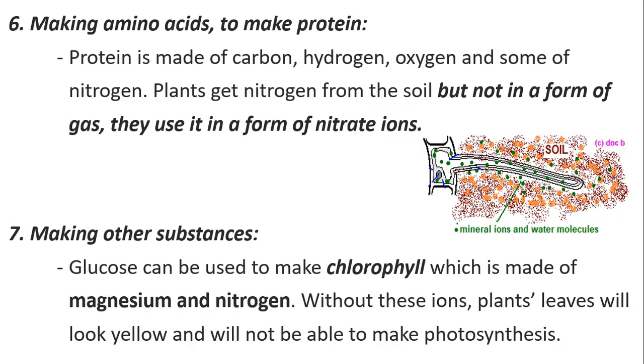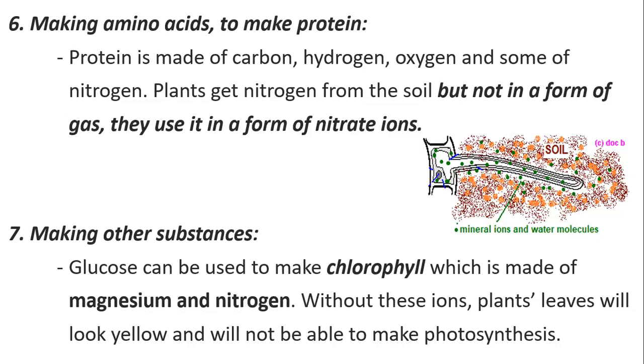Making amino acids. Amino acids, these are the monomers for proteins. And we're talking about glucose. How do we use glucose to make amino acids? Remember when we said, while we were studying the biological molecules, that the carbohydrate or the glucose is made from carbon, hydrogen, and oxygen, right? What about the amino acids of proteins? We use the same elements but in different ratio, and we add nitrogen, or in few proteins we need sulfur.